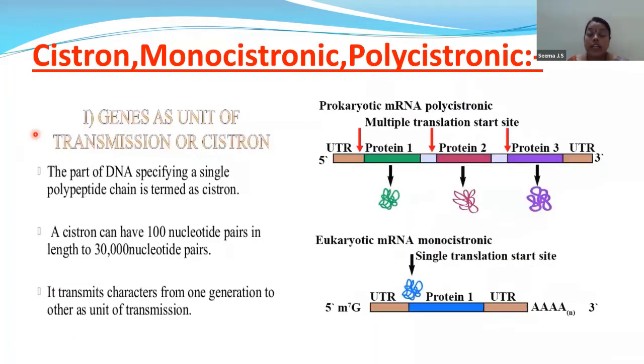Next. In this gene also, you have to be aware of three words: cistron, monocistron, and polycistron. Genes as a unit of transcription are cistrons. The part of the DNA specifying a single polypeptide chain is a cistron. And in this cistron, we have 1000 nucleotide pairs. Two types of cistrons are present, that is monocistronic and polycistronic. Polycistronic means you have multiple translation sites. This cistron will help in the translation process. This is polycistronic. When it is monocistronic, only one cistron will be present on the mRNA strand.